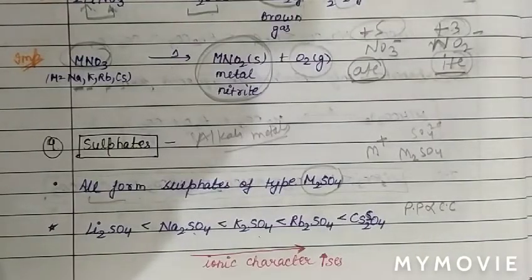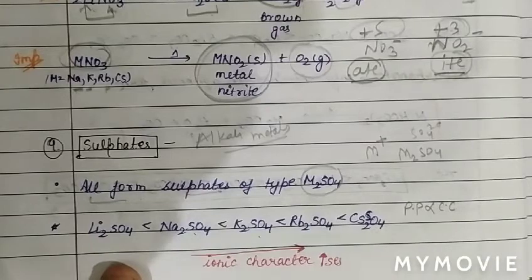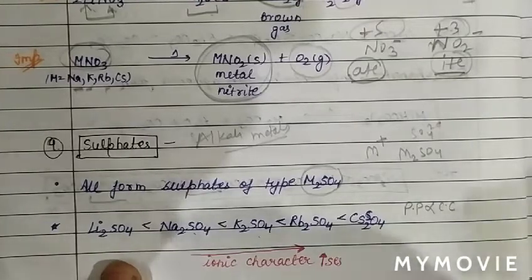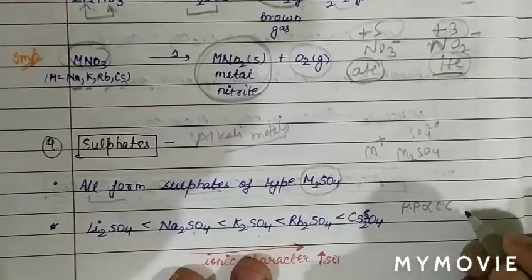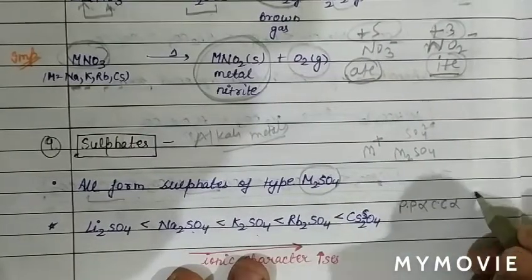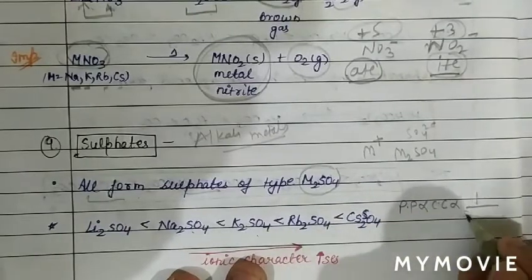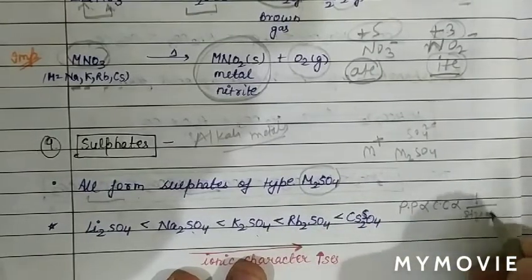So the anionic part is the same, and the size of the cation increases from lithium plus to cesium plus. When the cation is variable and the charge on the cation is the same, we compare by the size of the cation.